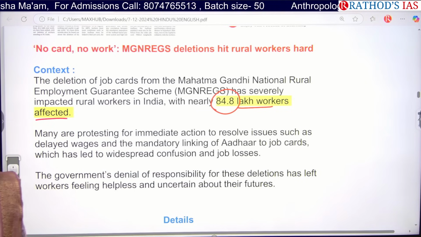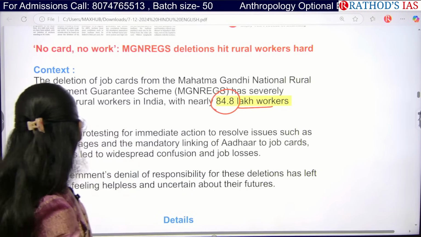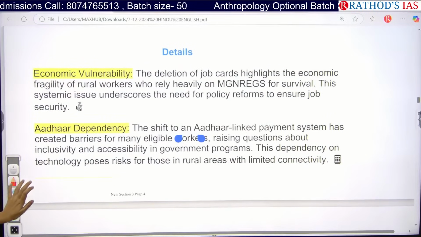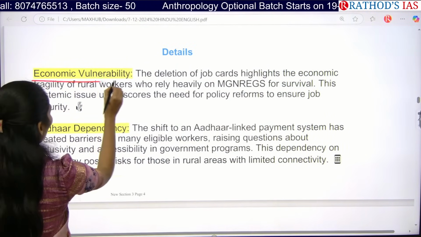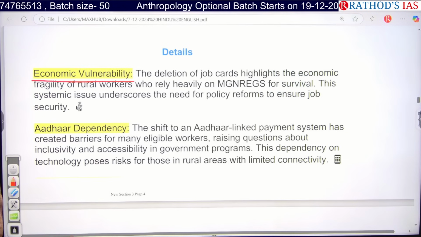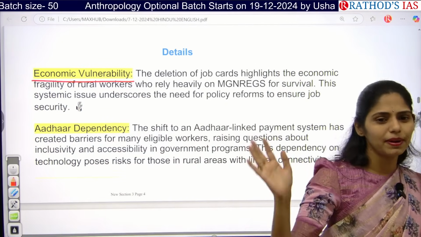Okay, if they are not utilizing it, their card will be lost. Okay, next. Let us see here. So what happens because of this deletion of job cards? There is economic vulnerability. There are some people in society that just depend upon this scheme.